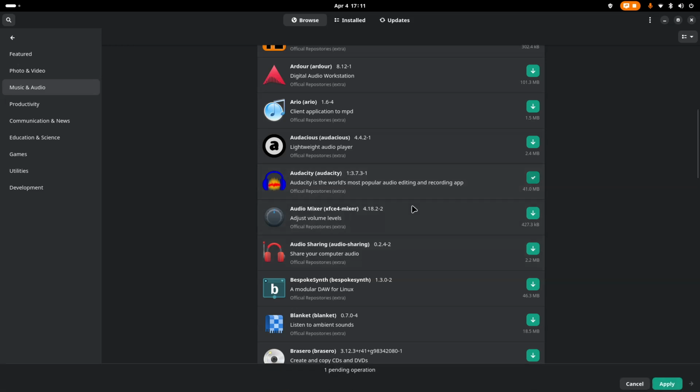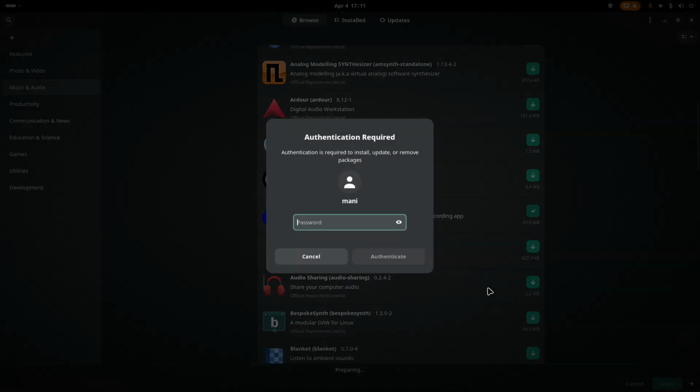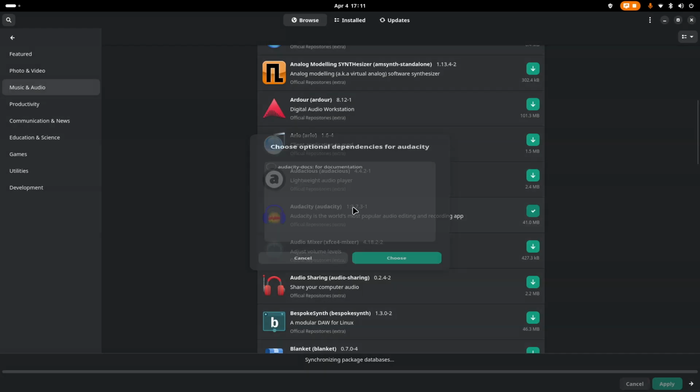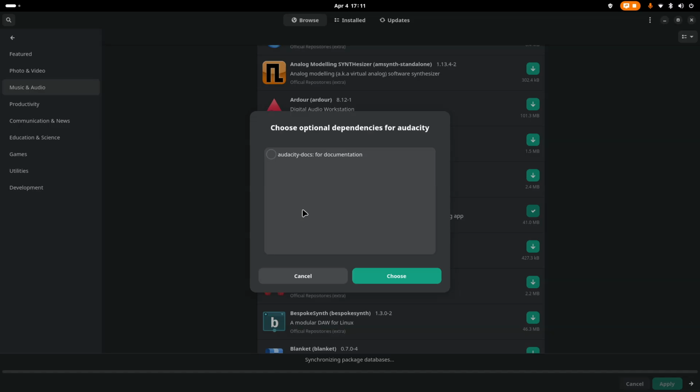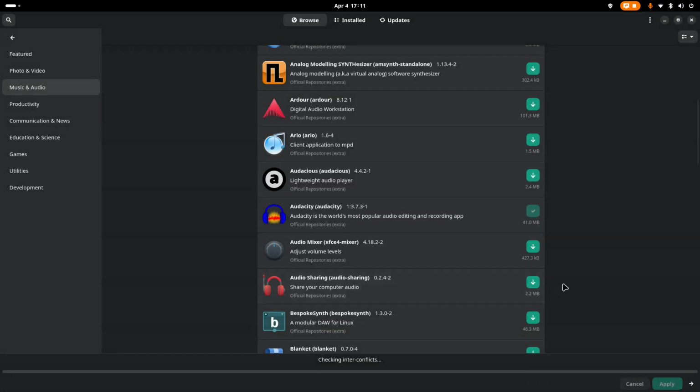Yeah, install Audacity, and all we need to do is just apply. It will ask for a password. Yeah, and what my experience is, if you don't want to choose any option, you could just click on choose, and it will take the default.